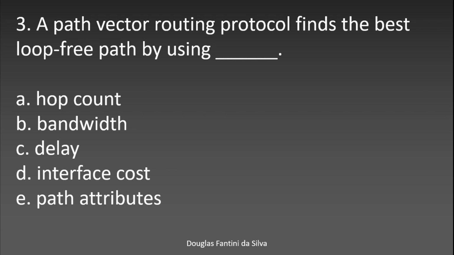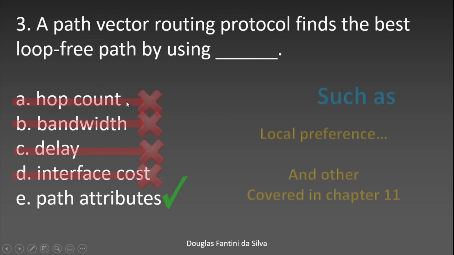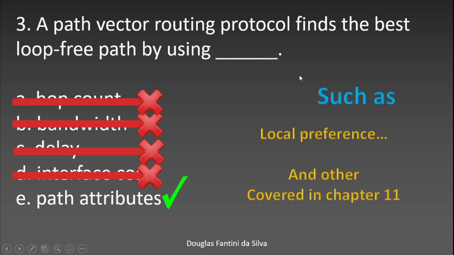A path vector routing protocol finds the best loop-free path by using, take a look, it is a path vector. So it is not a hop count. Hop count is for the distance vector. Bandwidth and delay is for EIGRP, for example. As you know, it is a distance vector too, but it is a hybrid distance vector, as everybody calls it and everybody knows. And the interface cost is for OSPF, for example. But path attributes is exactly for path vector. So you eliminate the wrong answers and you're going to take the correct one here.